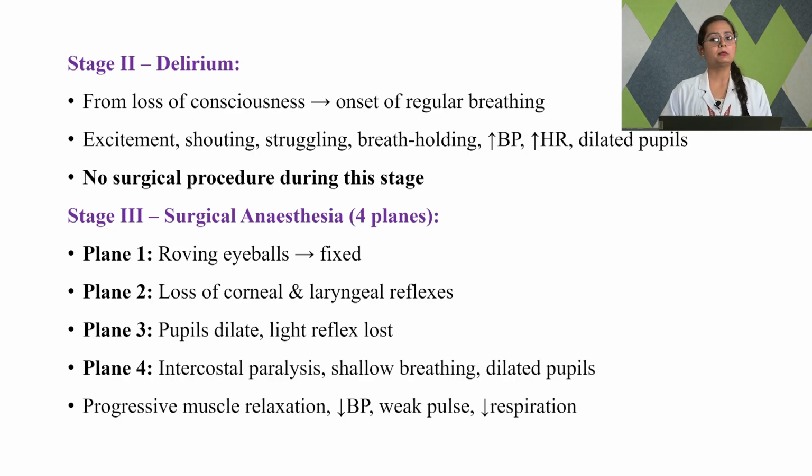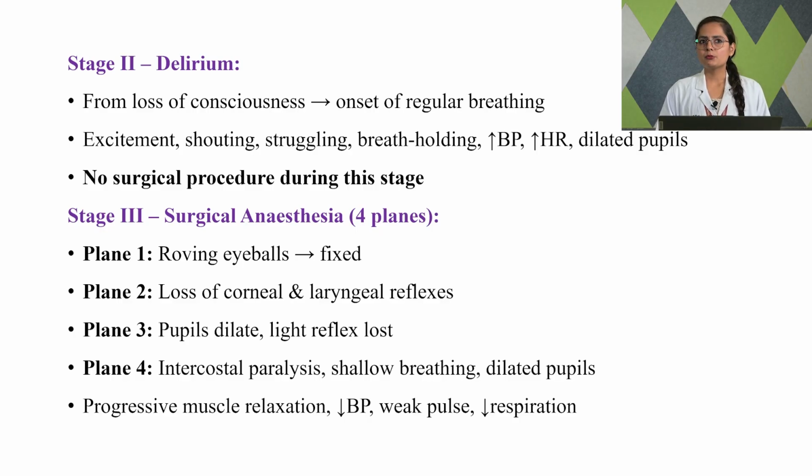So what happens in the second stage? There will be excitement seen in the patient. The patient may have very reactive activities, like he may start shouting, struggling. The breathing will be irregular. There will be a rise in the blood pressure, a rise in the heart rate. The pupils get dilated. These are the excitatory symptoms that we are going to see in stage 2, that is delirium anesthesia.